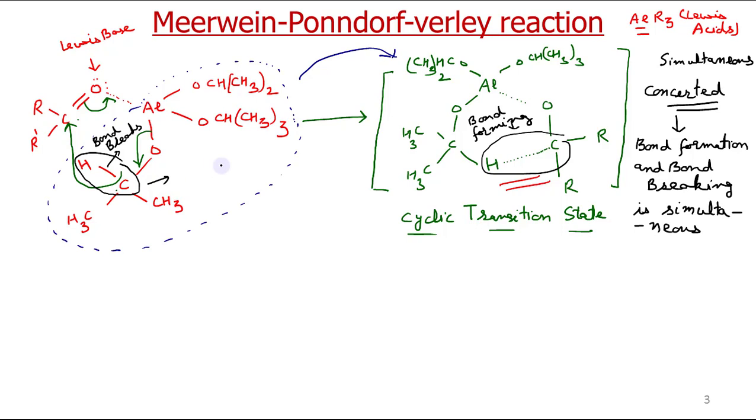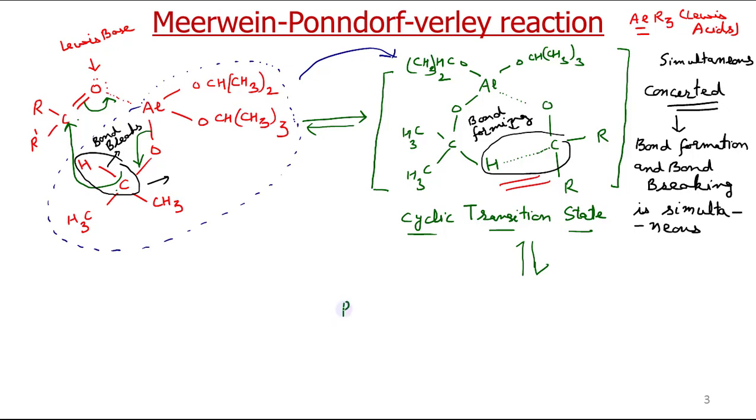This is the transition state, but this reaction is reversible, so I denote it by a double arrow. Now I will write the products. This carbon hydrogen bond has broken and hydrogen has attached to this carbon.